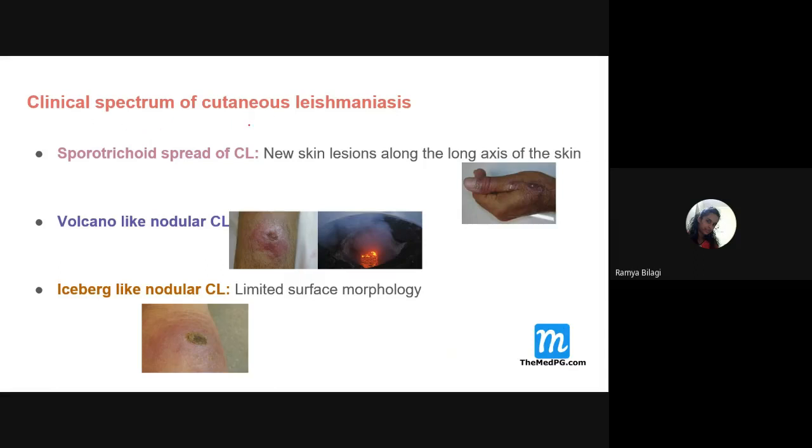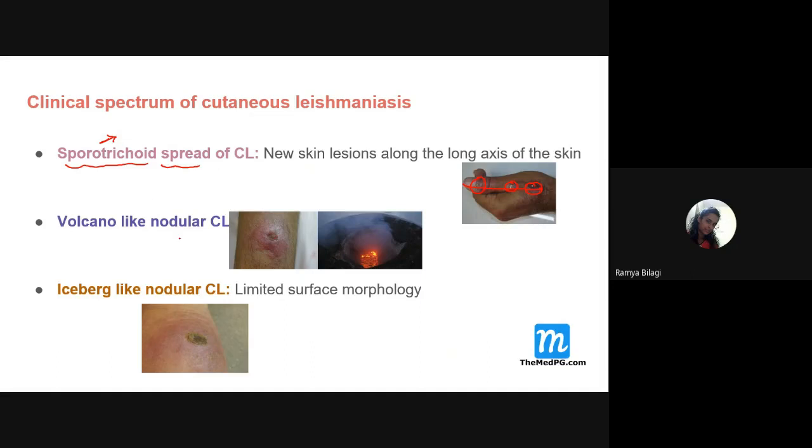Apart from that, there is a varied clinical spectrum of cutaneous leishmaniasis, other ways in which it can manifest. One is sporotrichoid spread of cutaneous leishmaniasis. Sporotrichoid means what? For example, look at this picture. One lesion is there, and imagine this is the long axis of the skin. New lesions appear only along the long axis of the skin. This type of clinical presentation we call sporotrichoid spread of cutaneous leishmaniasis.